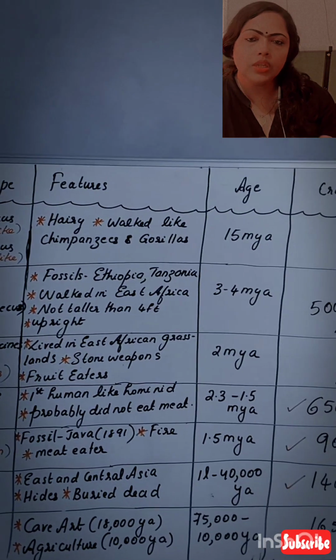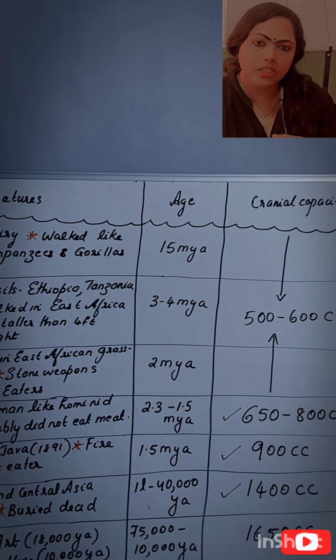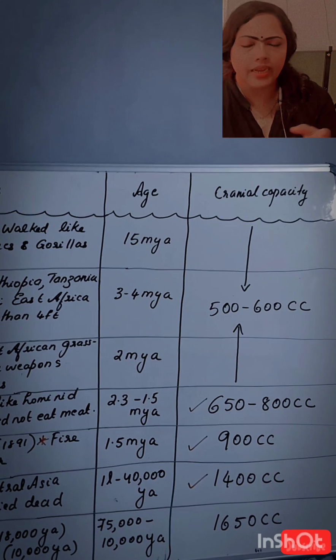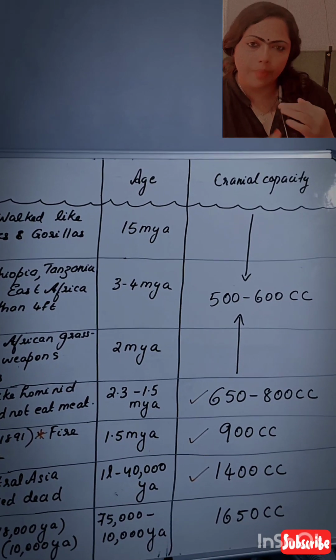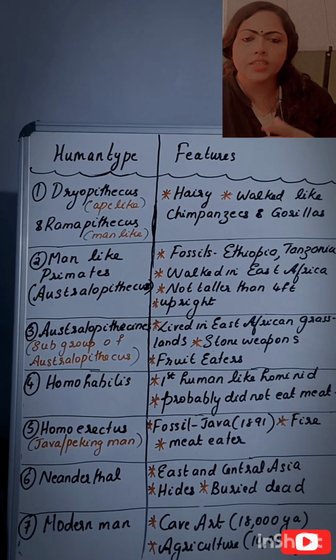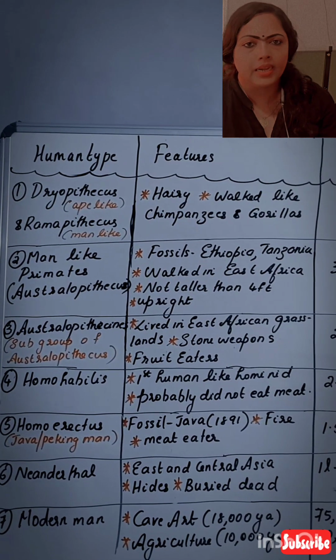Clear? So the first group evolved were Dryopithecus and Ramapithecus. Dryopithecus were more ape-like and Ramapithecus were more man-like. Clear? So that means a slight difference. The Ramapithecus, they were slightly upright, but the Dryopithecus, they were bent. Clear? So you can expect a question from this particular point. That is, which one is more ape-like and which one is more man-like.